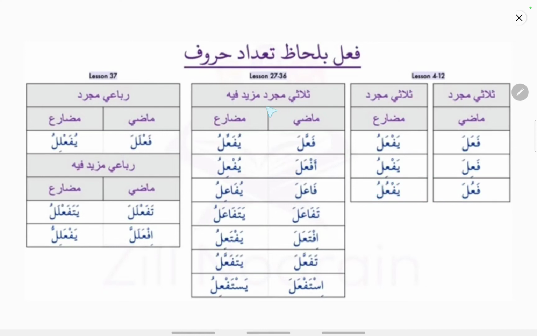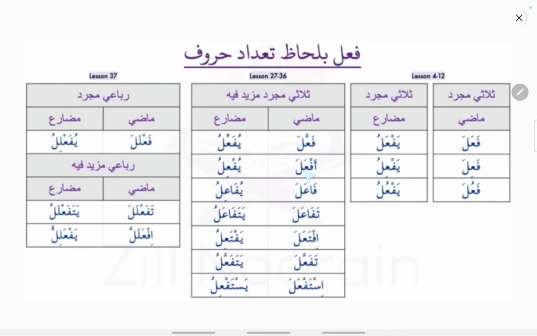Now these 3 root letter verbs have some extra particles added, and these are also divided into 2 categories based on time, that is the Fe'lul Madi, the past tense, and Fe'lul Mudari, the present tense or the future tense. For example, if you see fa'ala, you can see fa kalima, ain kalima, and lam kalima, 3 root letters. But here also in fa'ala, you can see fa kalima, ain kalima, and lam kalima, the 3 root letters. Besides that, one more ain is added here, so that is the extra particle being added to this 3 root letter verb.